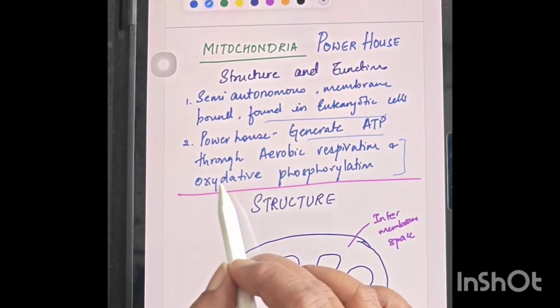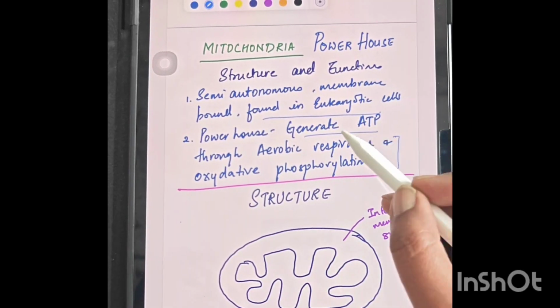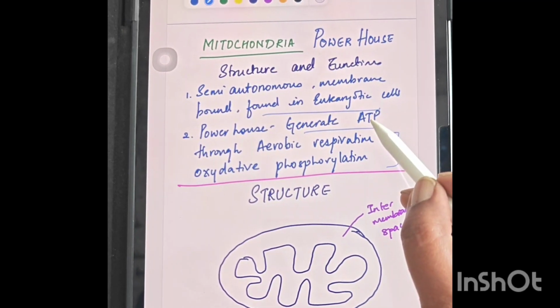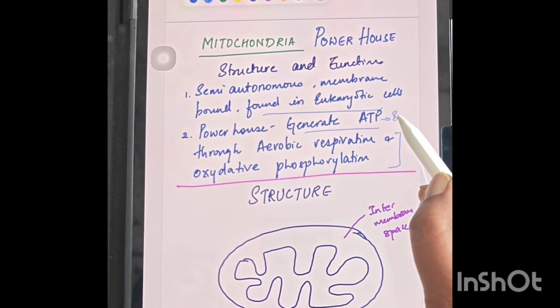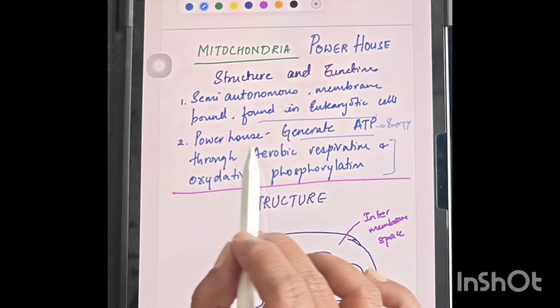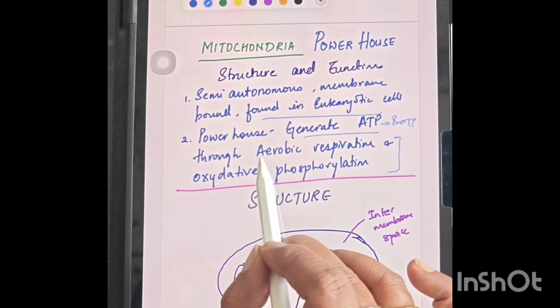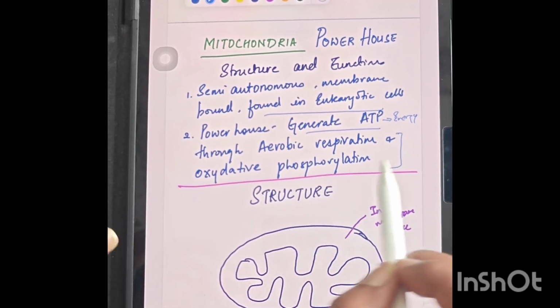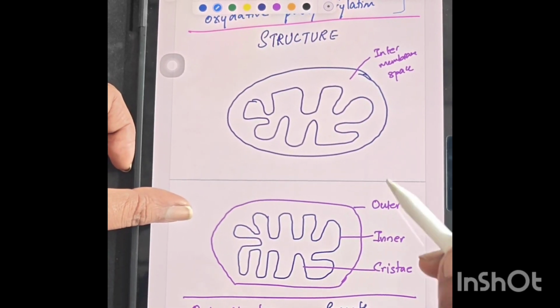Because of this it is able to generate ATP molecules, and that ATP produces the energy, which is why mitochondria is called the powerhouse of the cell. I will not go into detail regarding aerobic respiration and oxidative phosphorylation. We will just focus on the structure right now.